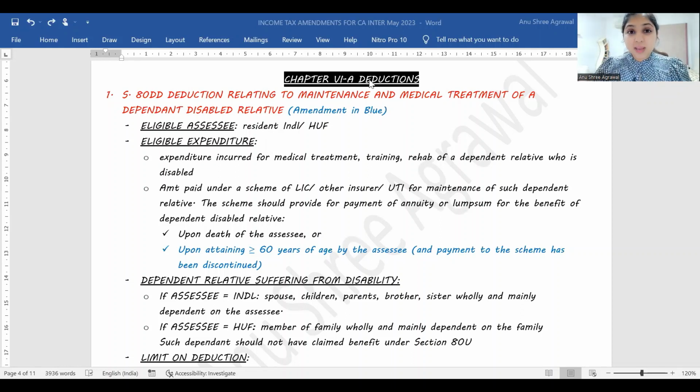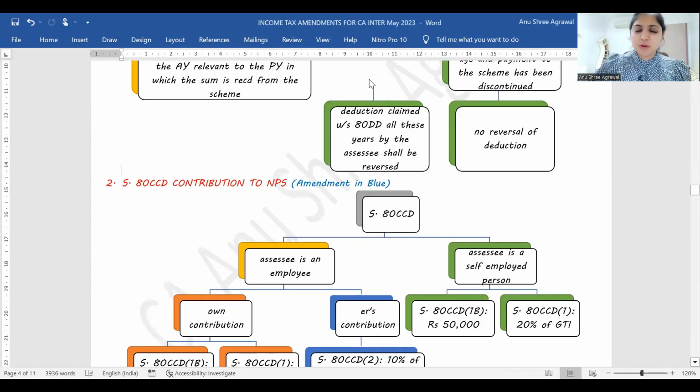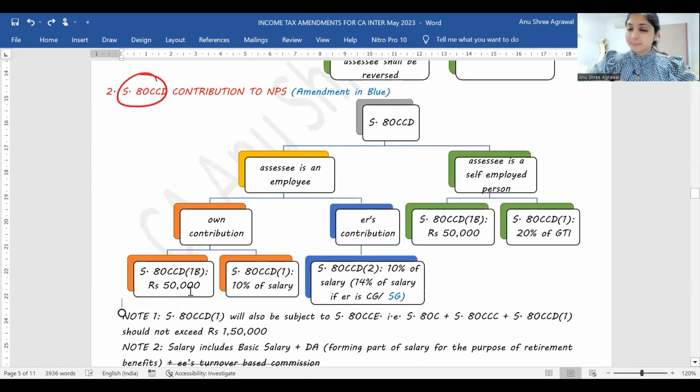Alright. Now, under Chapter 6A, there are two amendments. One amendment in Section 80DD, and then there is another small amendment in Section 80CCD. We'll take up the 80CCD amendment first, and then we'll go to the 80DD amendment. Let me tell you a small brief about 80CCD first.